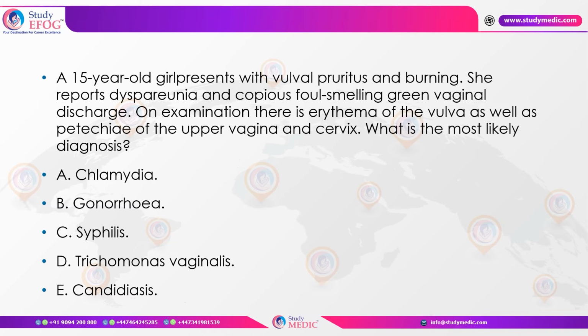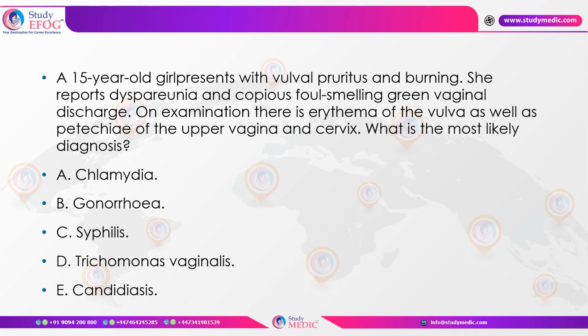Looking at some scenarios which we can expect pertaining to vulvovaginitis. Now, vulvovaginitis, though very common in the pediatric age group, the majority of the population presenting with vulvovaginitis belong to the reproductive age group. We have a scenario given here. We have a 15-year-old girl who is presenting with vulval pruritus and burning. She reports dyspareunia and copious foul-smelling greenish vaginal discharge. On examination, there is erythema as well as petechiae seen in the upper part of the vagina and cervix. What can be the most likely diagnosis?